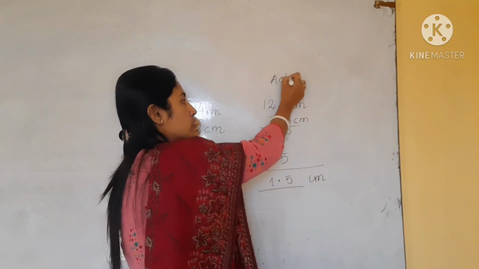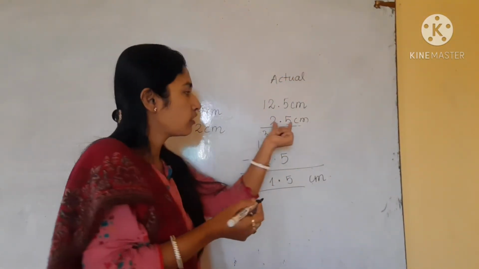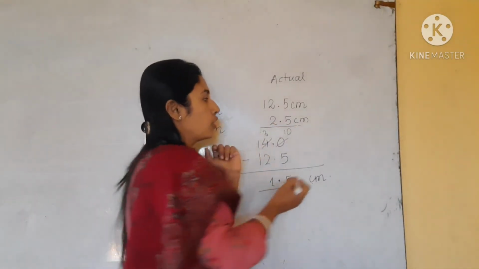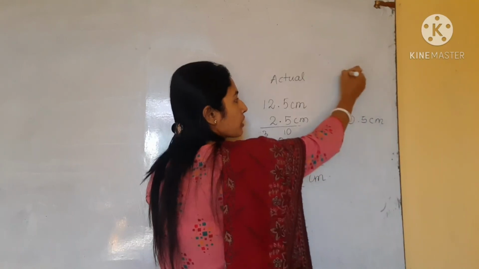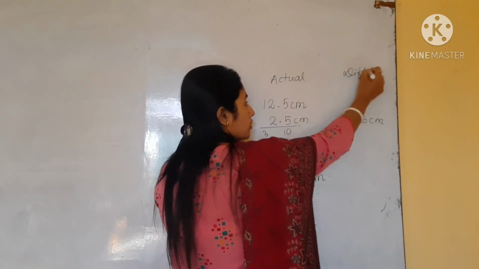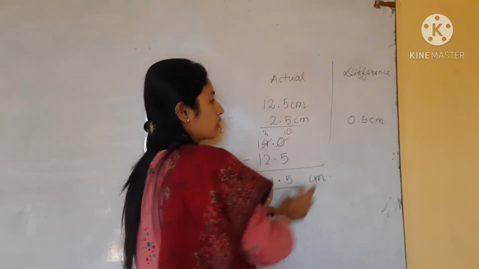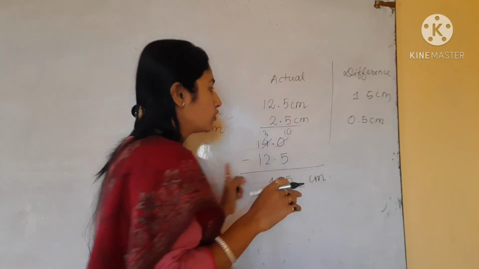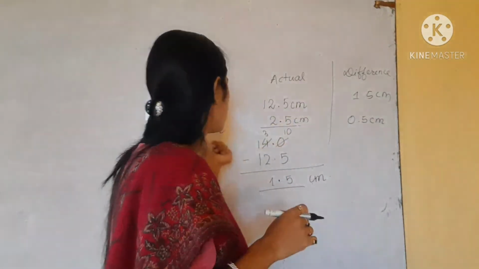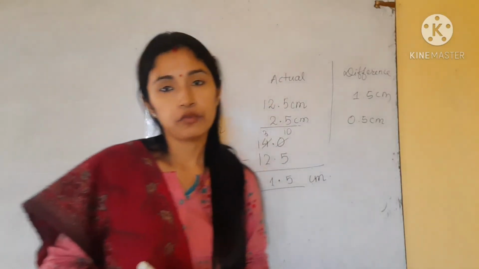Suppose the actual length is this one. Just subtract 2 centimeter from 2.5 centimeter. You will get 0.5 centimeter, and that should be written in the difference column. So in the difference column, in the first one we got 1.5 centimeter. Similarly, for the length of your thumb, you subtract the estimated value from the actual, and you will get 0.5 centimeter.